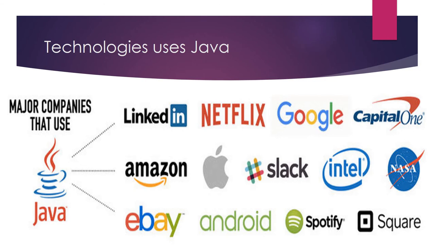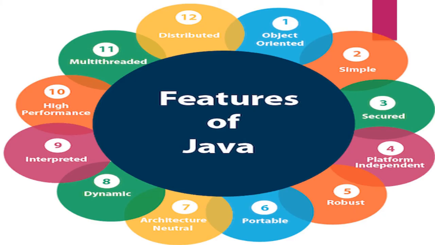Technologies using Java are mainly Netflix, LinkedIn, Google, Capital One, Amazon, Spotify, and many more. Next, we have the features of Java. So the first feature is object oriented. Object oriented means we use object, class, inheritance, polymorphism, encapsulation, and abstraction. A programming language that uses these concepts is called object oriented. We will see all these terms in our further videos. So Java is object oriented.